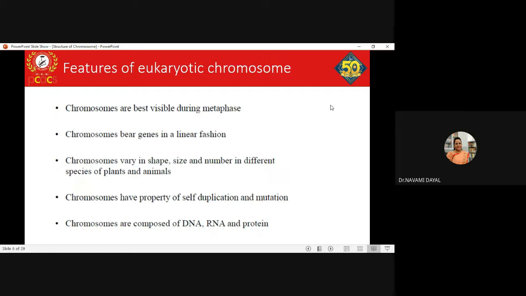Taking a look at the features of the eukaryotic chromosome, the chromosome is best visible in its metaphase state. The genes on the chromosome appear in a linear fashion. The chromosomes vary with respect to shape, size, and number. Clear? It is composed of DNA, RNA, and proteins. The chromosomes have the property of self replication, and they are also capable of creating spontaneous mutations during the process of replication.